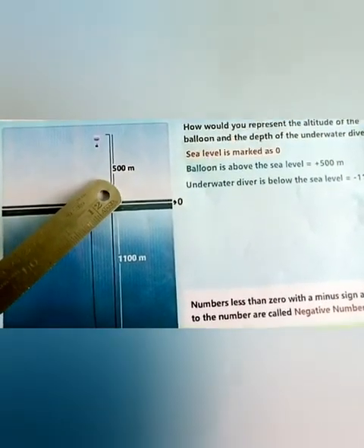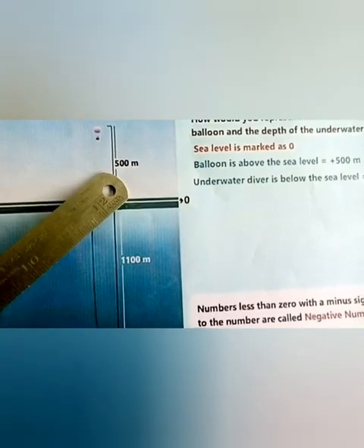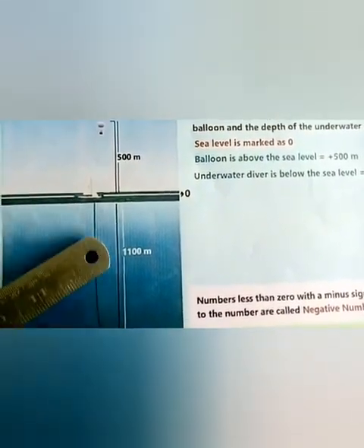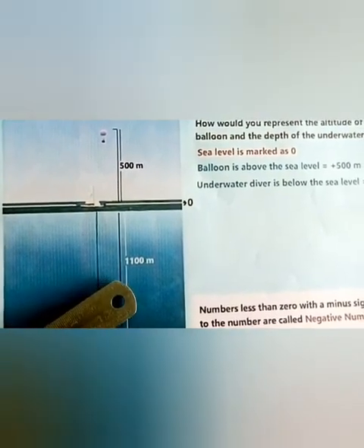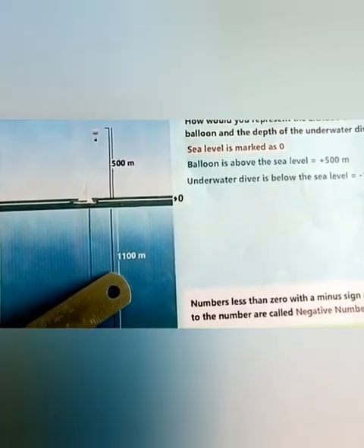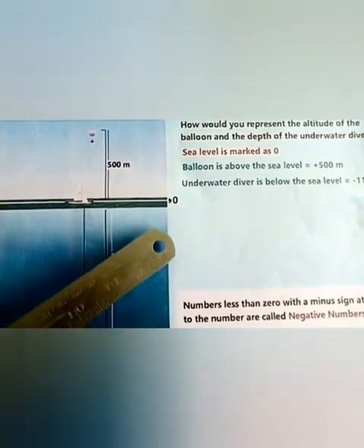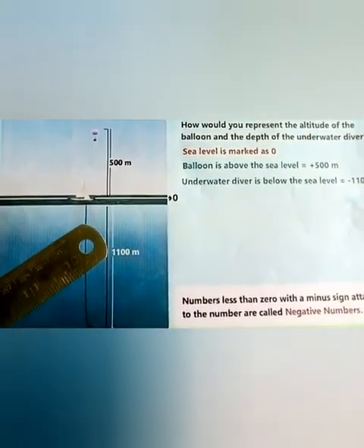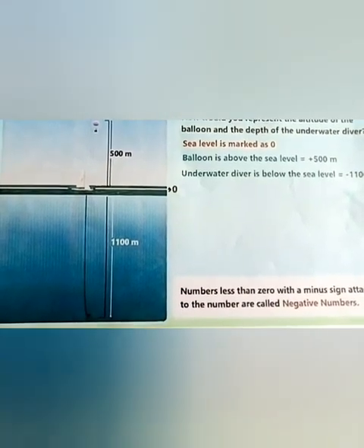This is marked as plus 500 meters and the underwater diver is below the sea level. This is marked as minus 1100 meters. Numbers less than 0 with a minus sign attached to the number are called negative numbers.